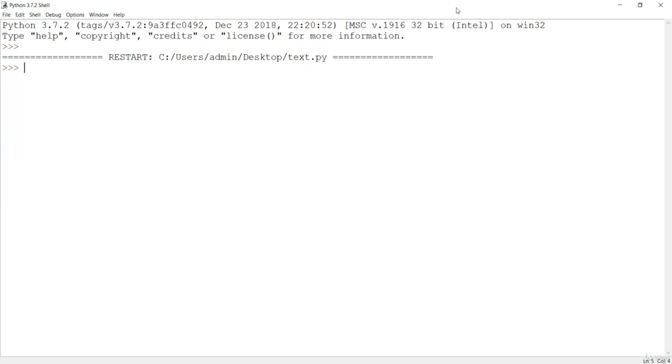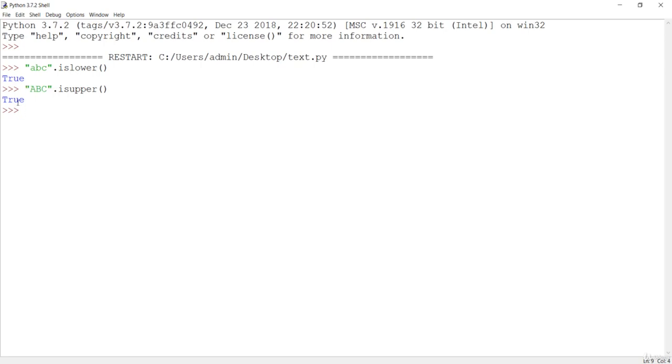Let's see some other functions. Let's say abc is a string, and let's call the islower method here. If you do this, then obviously these characters are in lowercase, so it will return True. You can also do something similar with isupper, and it is also going to give us True because that is in uppercase.